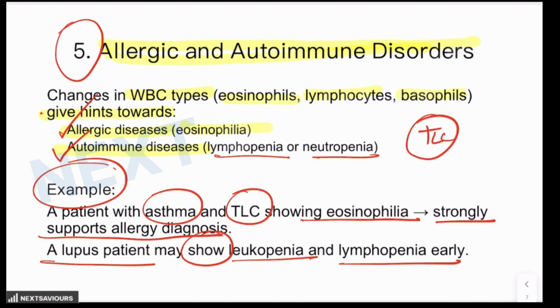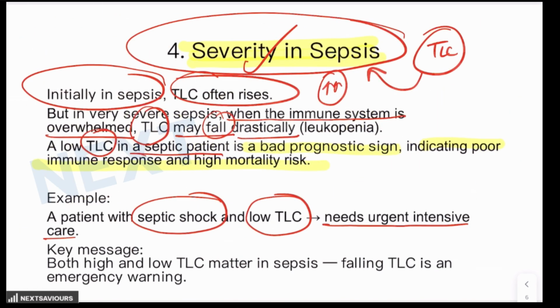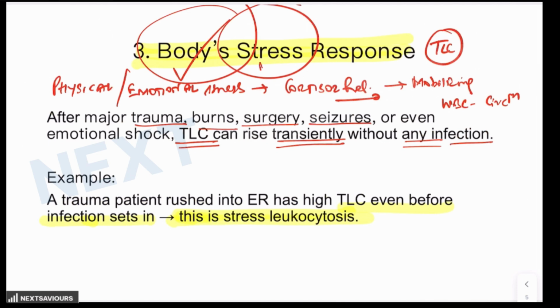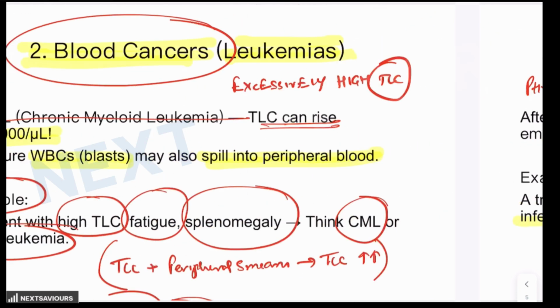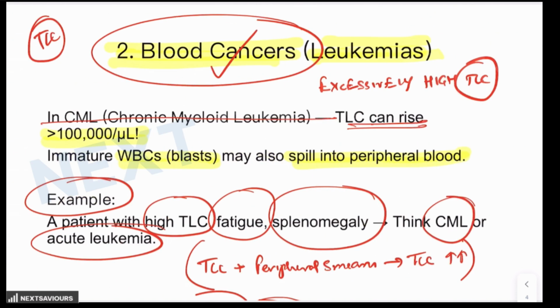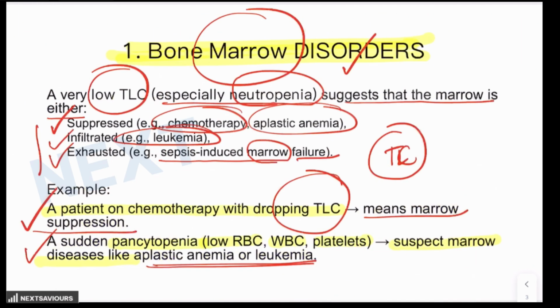And as young medical practitioners, we have to understand that TLC is not only the indicator of infection, it can give you an idea of allergic or autoimmune disorders. It can give you an idea of the severity of sepsis and the prognosis associated with it. It can give you an idea that a raised TLC could be not only because of infection, but also because of the stress response. It can give you an idea that the patient could be suffering from a severe disorder like blood cancer, or that the patient could be suffering from a bone marrow abnormality.